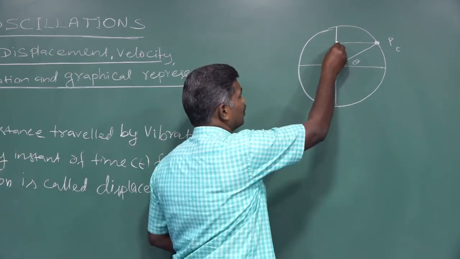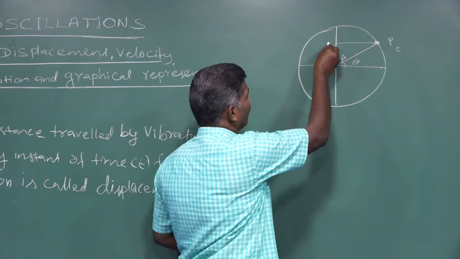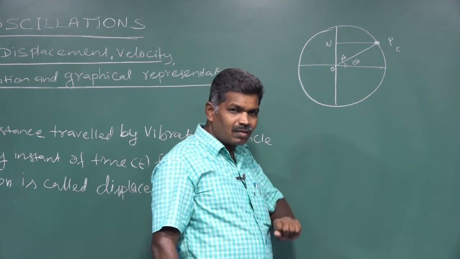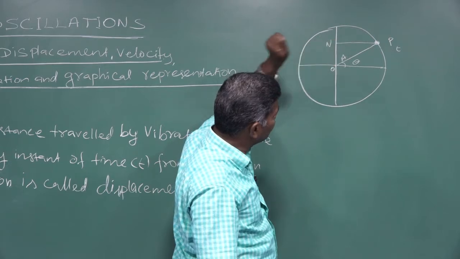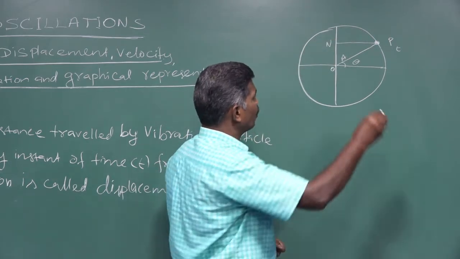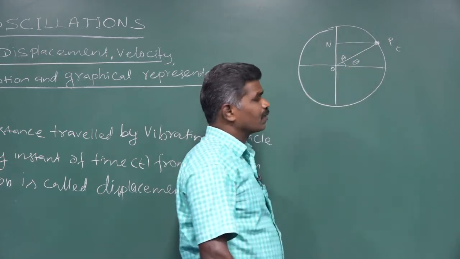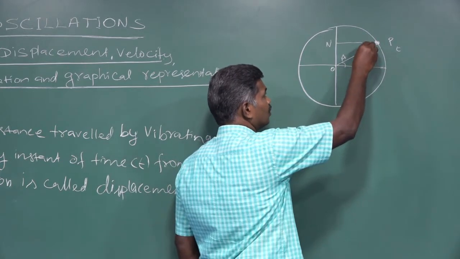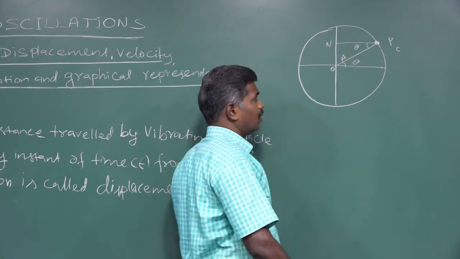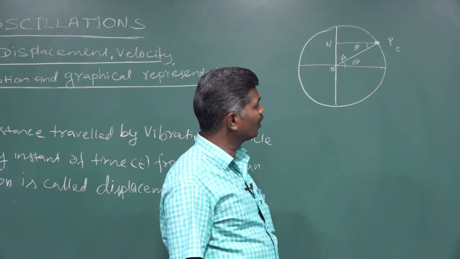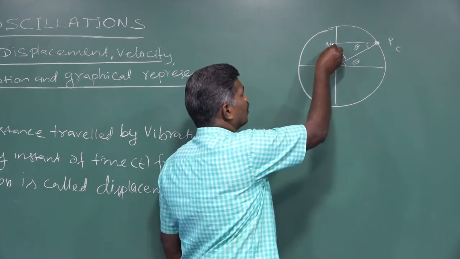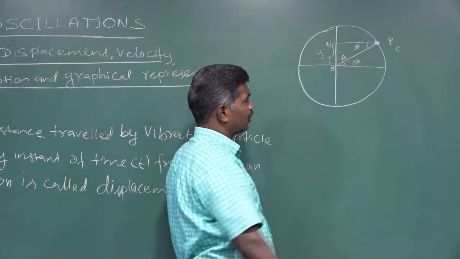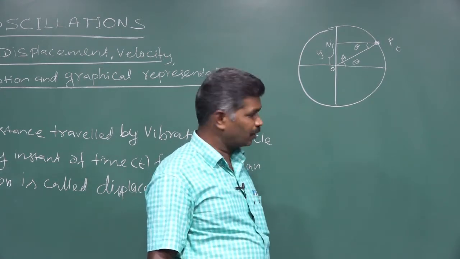Where it touches the vertical diameter, we represent that point as N. Actually, the displacement along the vertical diameter is ON. And we know OP is the radius of the circular path. If this angle is theta, this also we consider theta according to our mathematical principle. So now we are going to find this value, that is the displacement of the vibrating particle.